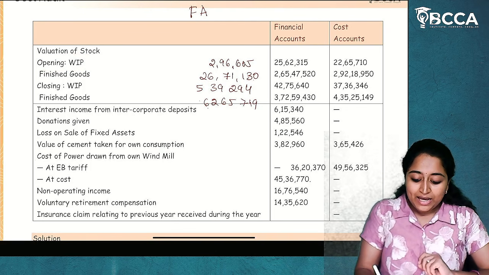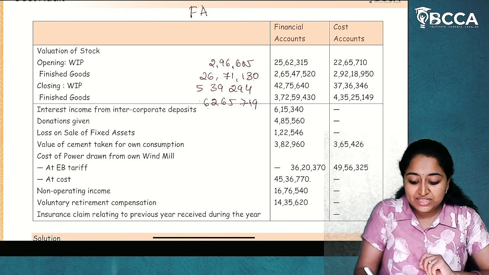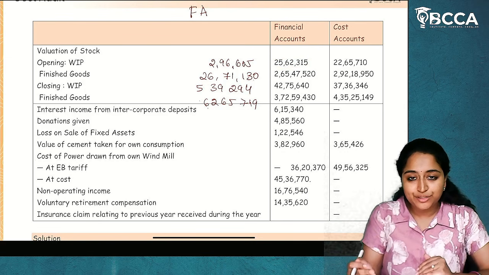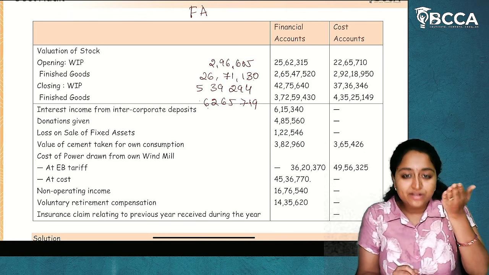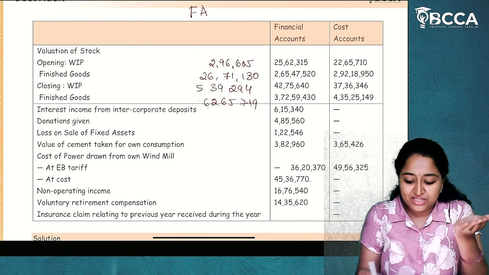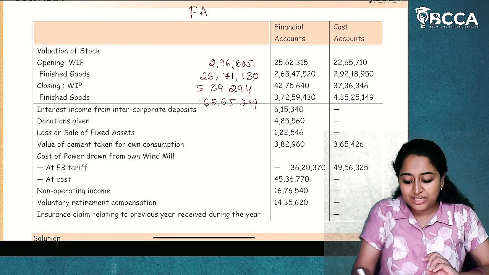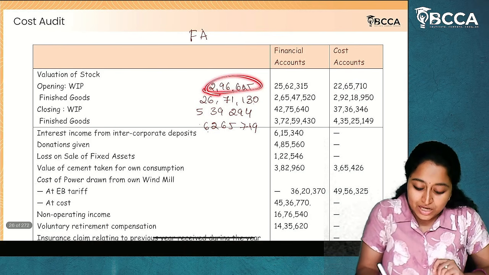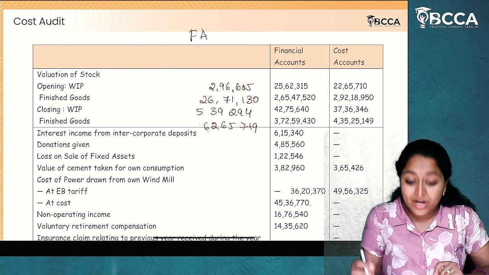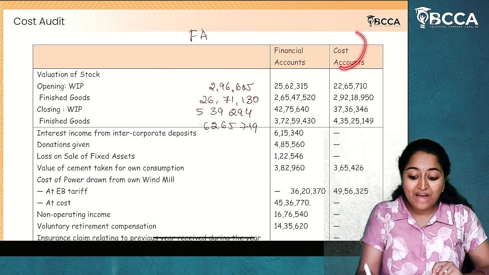Now, as opening work in progress will have an adverse effect on the profit. Now, opening work in progress is 25,62,315 in financial accounts, which means profit is reduced. And in costing, it is 22,65,710. Now, what is the difference? 2,96,605. We have financial accounts only. We don't have cost accounts.